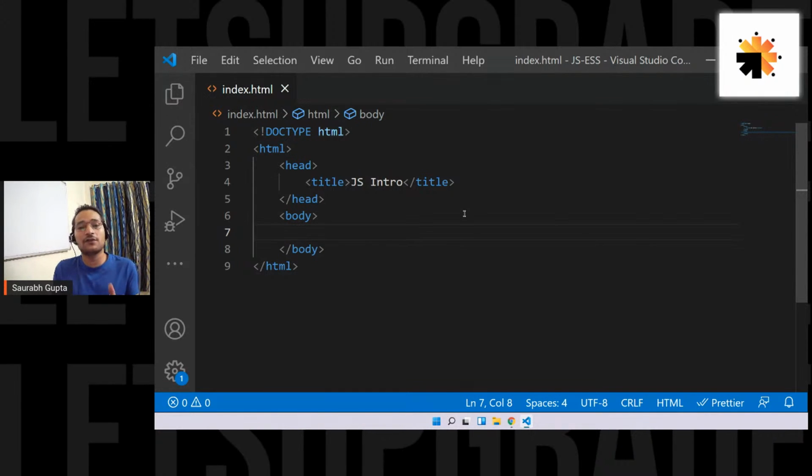And for today, guys, we're going to focus on the basic programming constructs. And tomorrow also, we're going to focus on the basic programming constructs. And after these 2 days, or maybe after 3 days, we are going to start with DOM manipulation. And I don't want any of you guys to miss DOM manipulation.